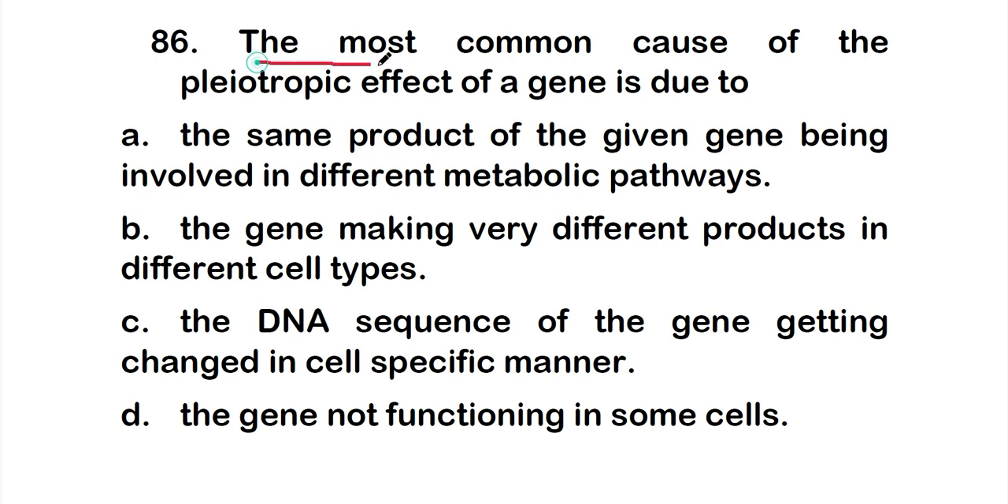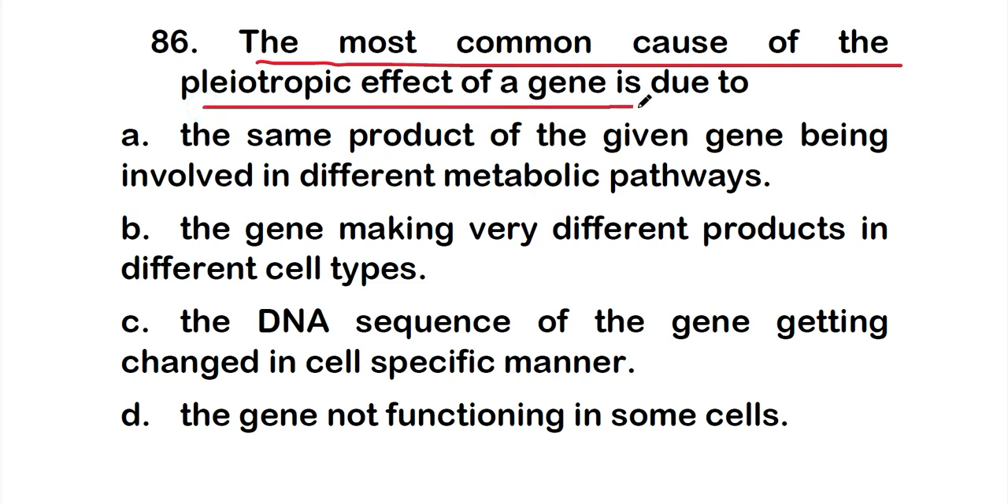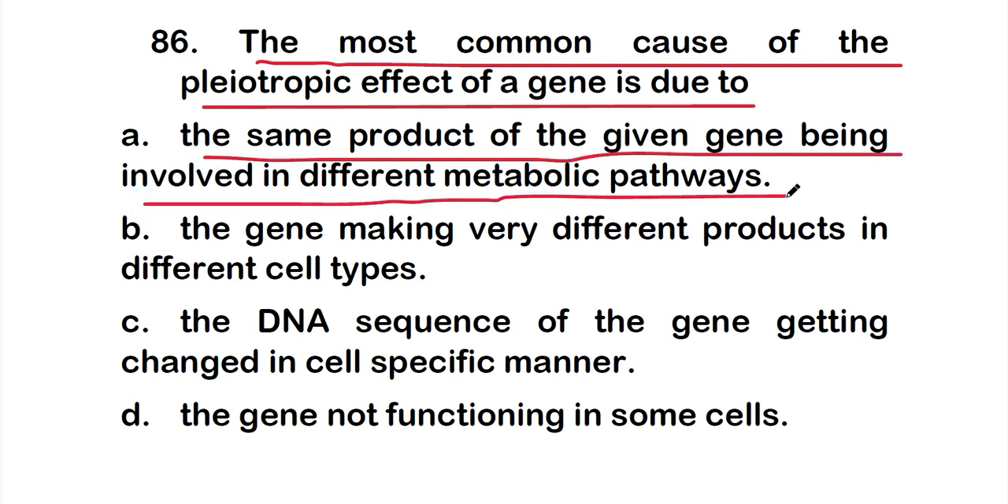It is the most common cause of the pleiotropic effect of a gene. It is due to option A, the same product of the given gene being involved in different metabolic pathways.